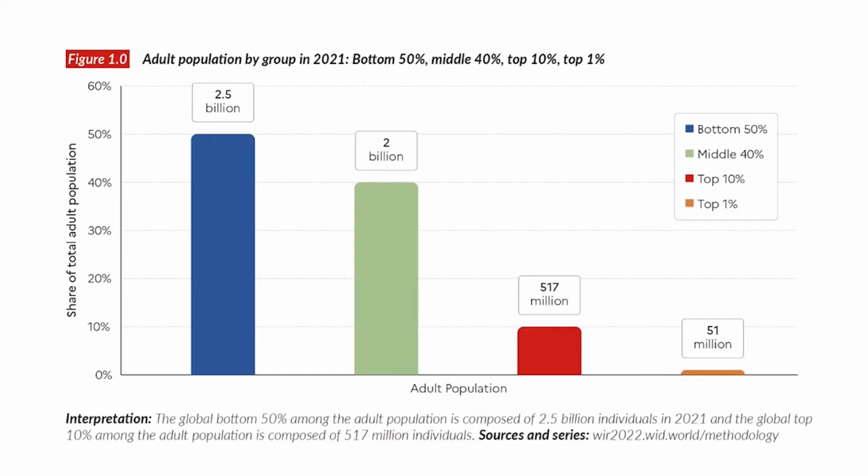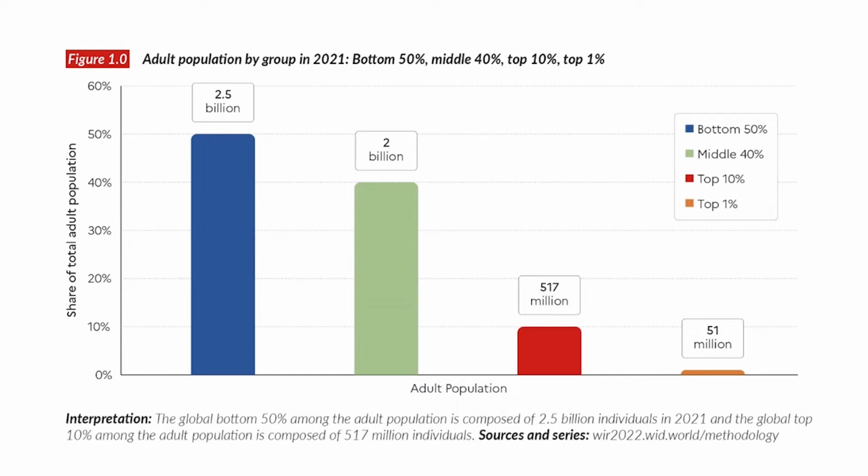We divide the entire population into four groups: the top 1%, the top 10 percent of the population, the middle 40 percent, and the bottom 50 percent. With this, we estimate the adult population.